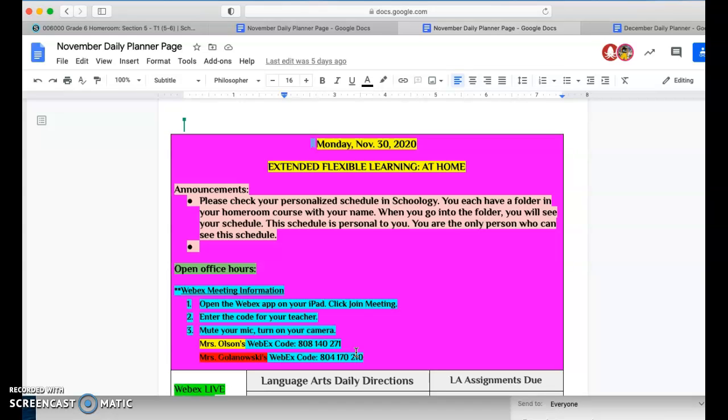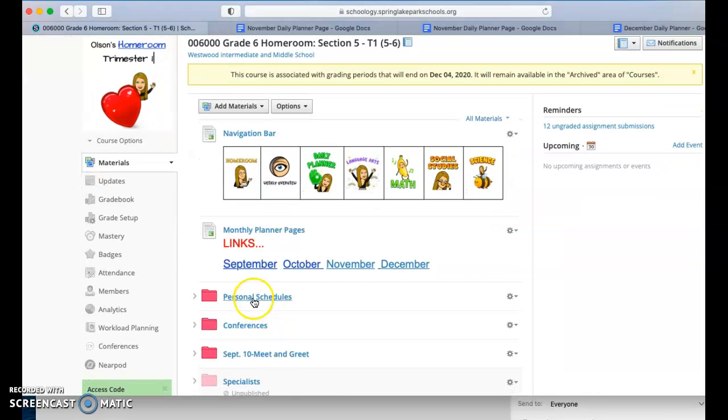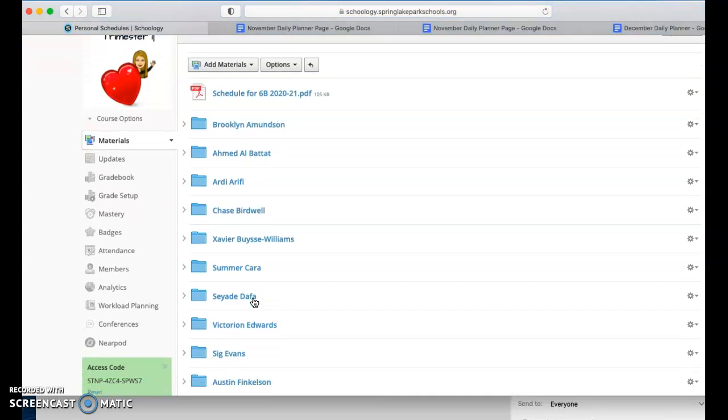This is just a reminder that everybody does have their own personalized schedule in Schoology. So make sure that you find that schedule because everybody's schedule is just a little bit different. To do that in Schoology, you're going to go to that red personal schedules folder, click there, and then find your name.